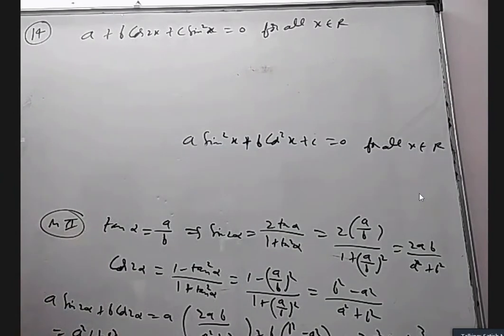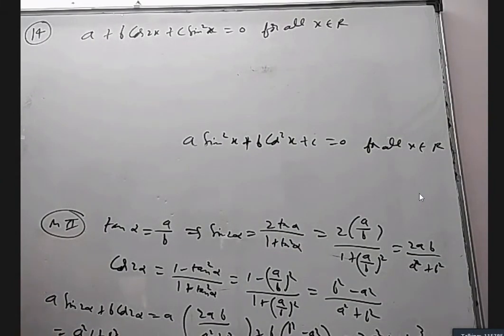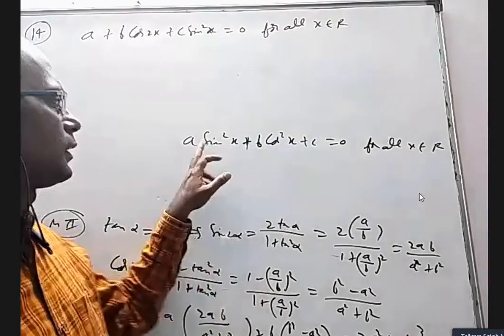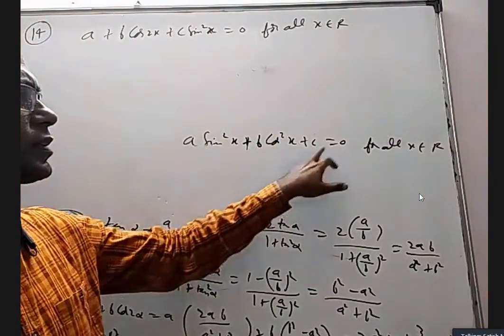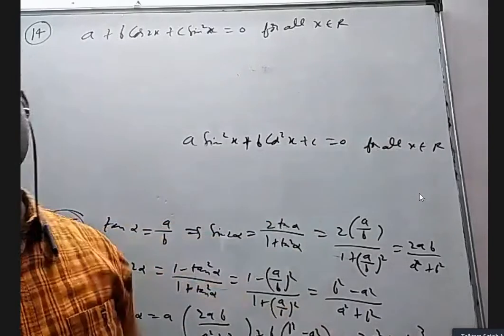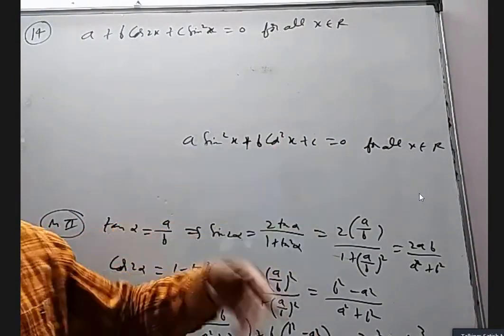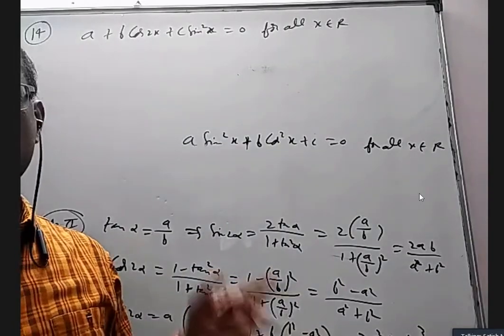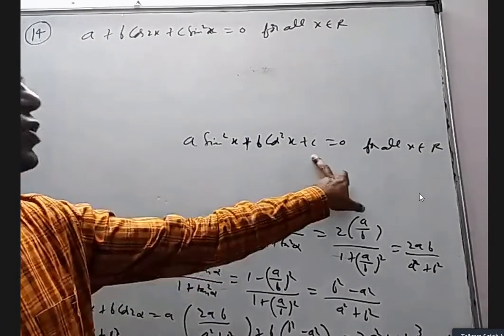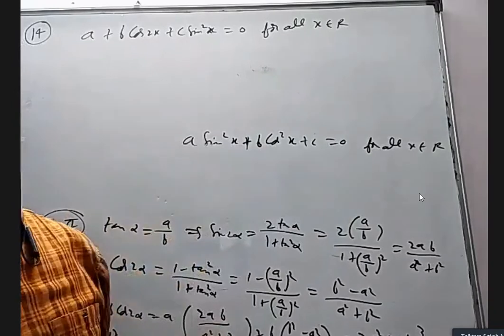Sir, what is that x belongs to R, sir? I am asking a sin square x plus b cos square x plus c should be 0 for all x belongs to R. X belongs to R means x is a real number. Any real number, x is 1 radian, 2 radian, 10 radian, 2 degrees, 3 degrees, 5 degrees. This should be always true. Then tell me what should be the numbers a, b, c.